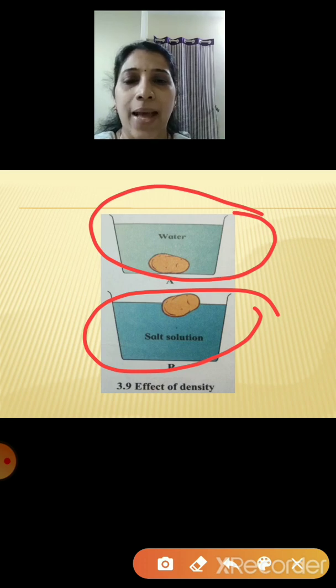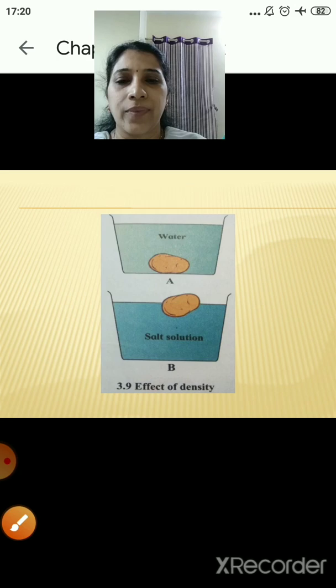So why did this happen? It happened because of the increased density. Density has increased because salt has been added to water. Right children? So let's move to the next part.